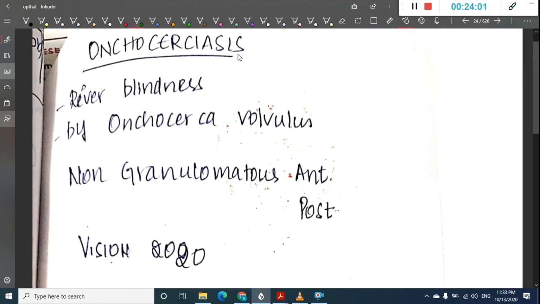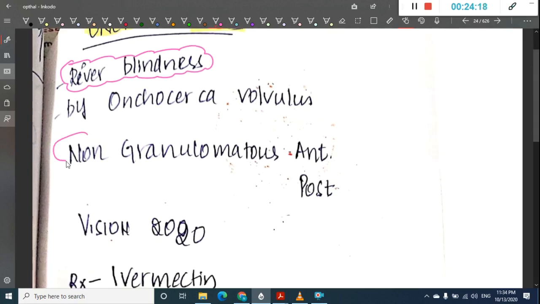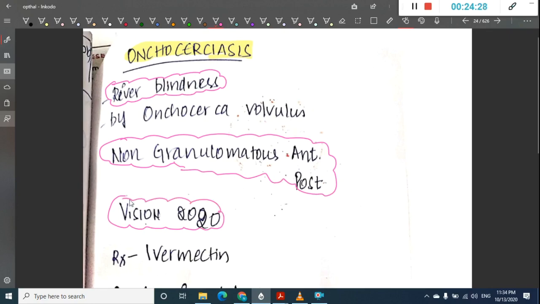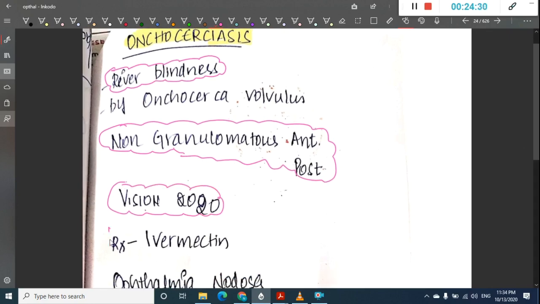Next we have something called onchocerciasis. What is onchocerciasis? This is river blindness, which is caused by Onchocerca volvulus. It is mainly a non-granulomatous anterior uveitis. Onchocerciasis is part of the Vision 2020 program, and the treatment which we give for onchocerciasis is ivermectin.